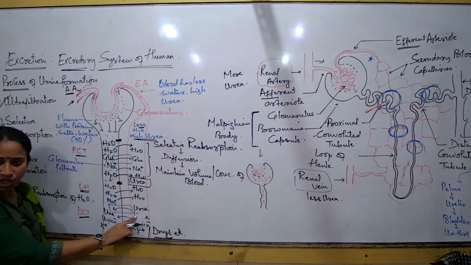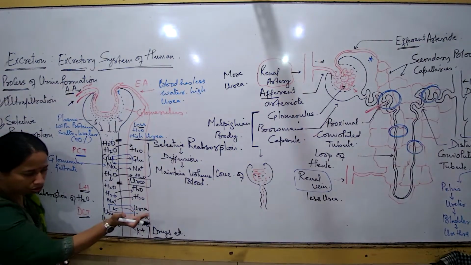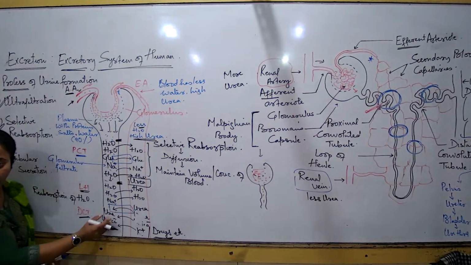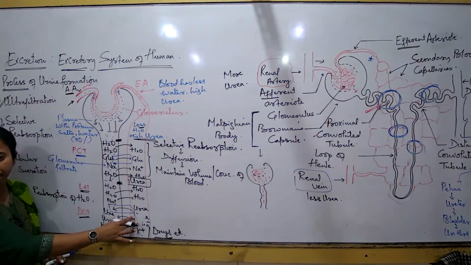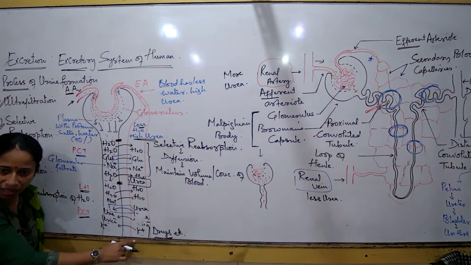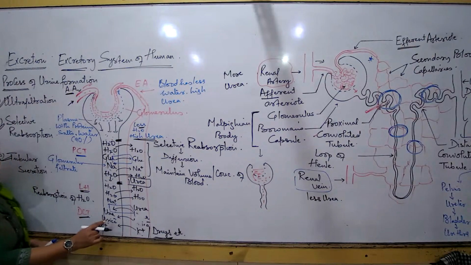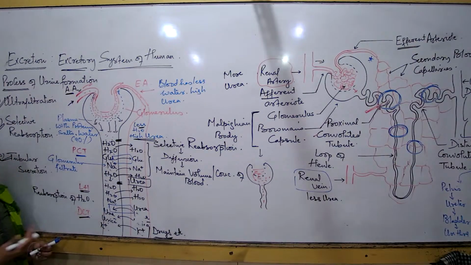What is secretion? Secretion means all the poisonous chemical components are moving from the blood towards the tubule. Why is this necessary? So that the blood can be rid of all the unwanted toxic chemical components.